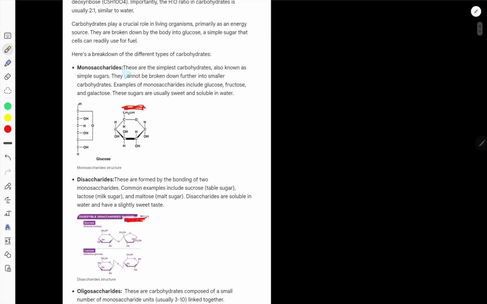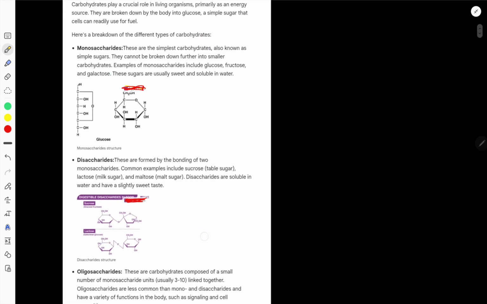These monosaccharides among carbohydrates, these monosaccharides and disaccharides are called sugars, right? Sugars are carbohydrates, but their special name is sugar. So to be a sugar, a compound must be a monosaccharide or disaccharide, plus it must have a sweet taste. Its taste should be sweet, and it must be soluble in water, right?